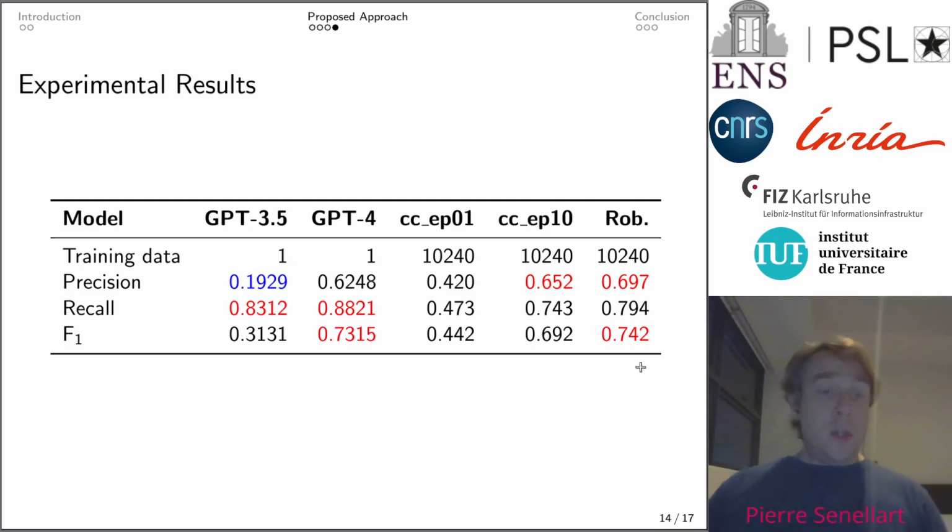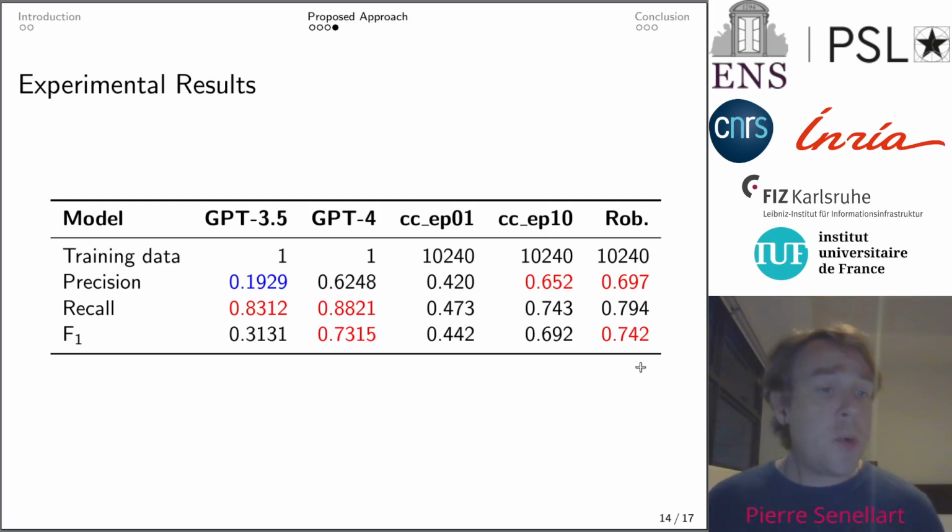So here are our results. You see for every particular model, GPT-3.5, GPT-4, two different variants of the model that was fine-tuned on mathematical data, depending on how much text it was initially trained on, and RoBERTa, the amount of training data, which is none for GPT, and in these results, 10,000 for the other three language models.